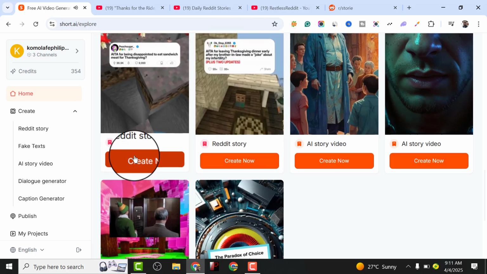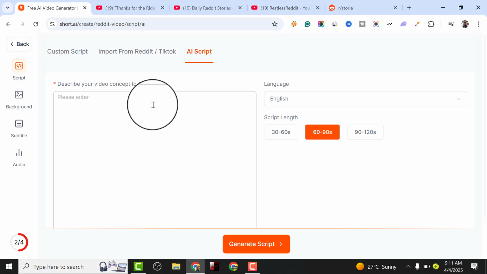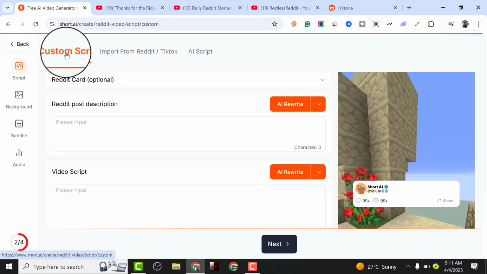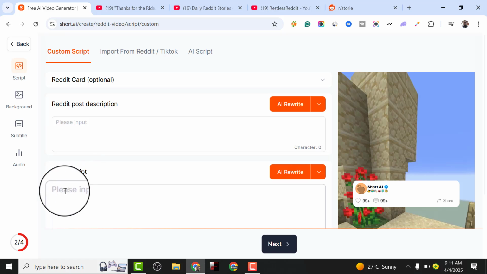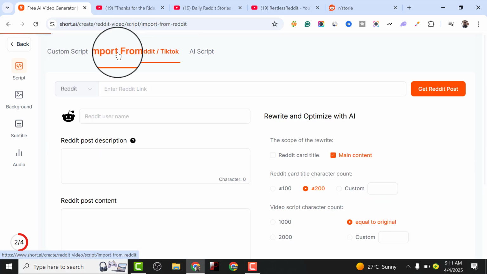So let's use this story. Create a story over here, and you can actually use 3 methods of importing your script to this particular AI tool. You can ask the AI tool to actually write the script for you, which is the AI story. You can also paste your own script over here, maybe from the description of the video, your video script, or you can import it from TikTok or Reddit directly. So let's import it from TikTok or Reddit.